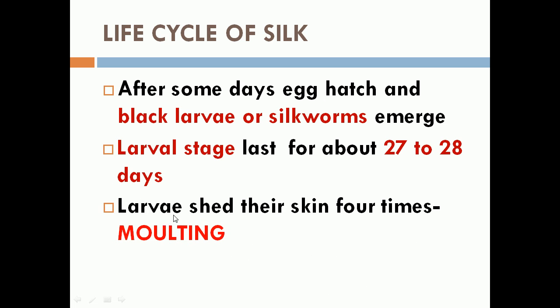Within these 28 days, the larvae shed their skin 4 times. The process of shedding their skin during the larval stage is called molting.